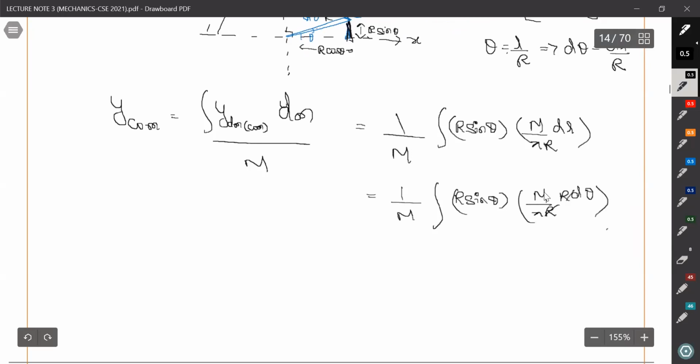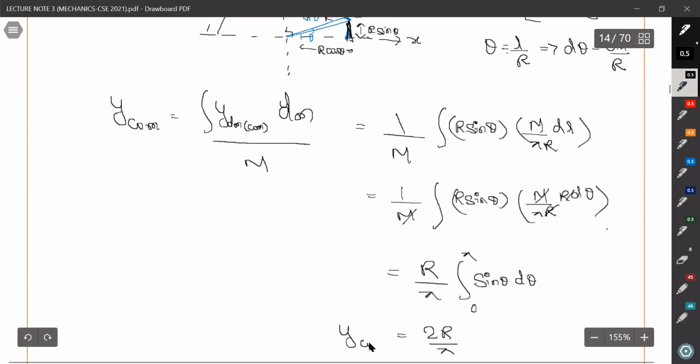So r cancels out, m and m cancel out, and r by pi goes outside. Here we are integrating sine theta d theta from 0 to pi. That gives minus cos pi minus cos 0, which gives 2r by pi.